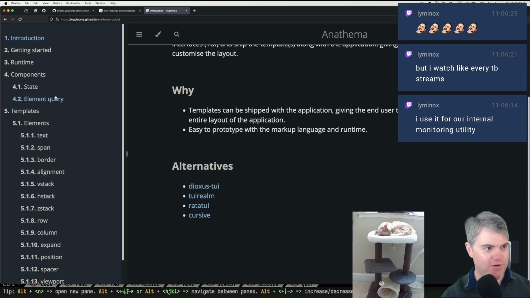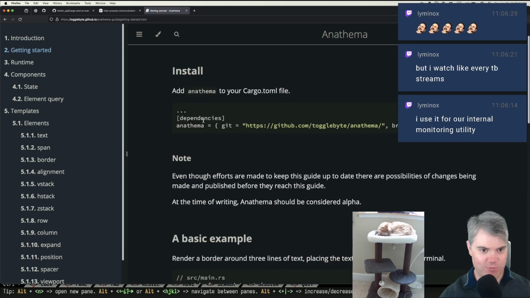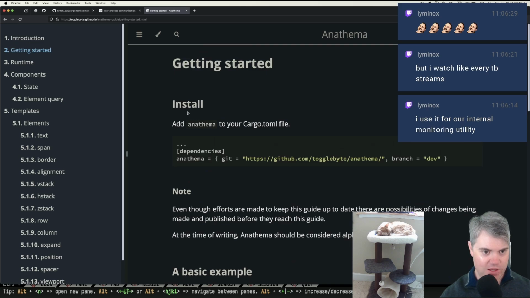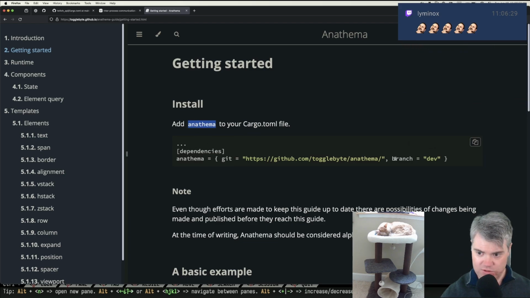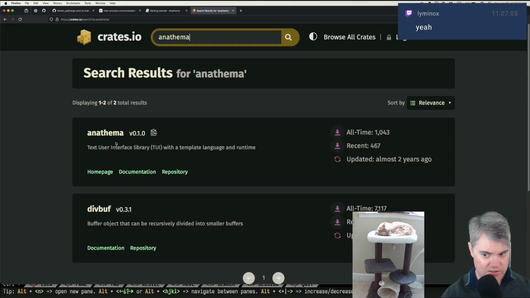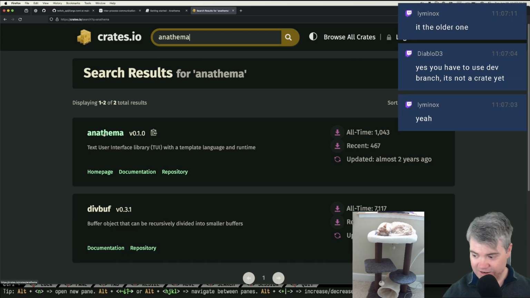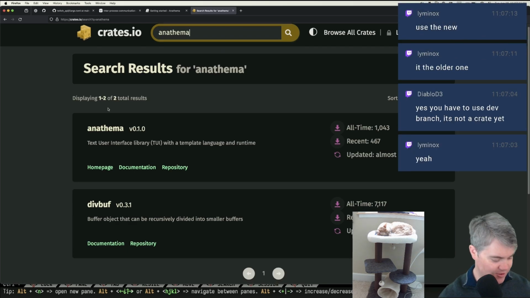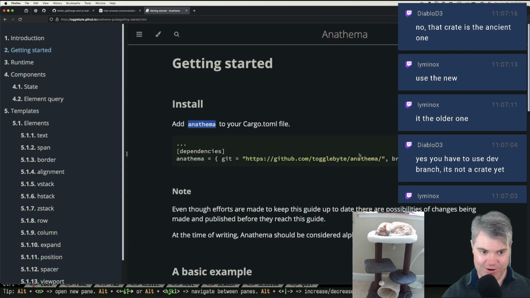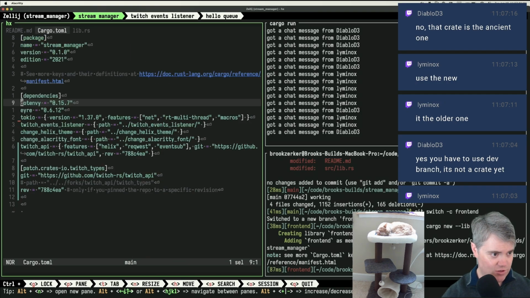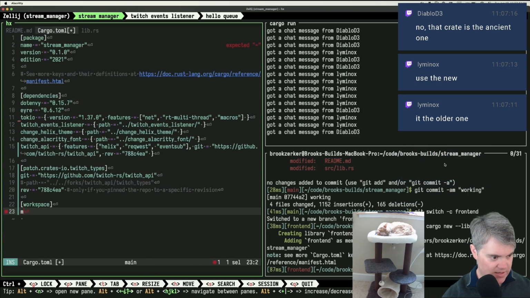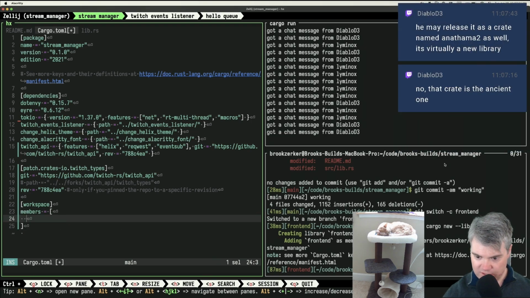We're not going to use anything else. We don't care about anybody else. We only care about Anathema with Togglebit, right? Okay, so install. Add Anathema to your cargo file. So is Anathema not deployed? Do I have to use the dev branch one? I mean, it's here, so this should be fine, right? I mean, I'm looking at a crate. Oh, that's the older one. Okay, so don't use this one. Got it. All right, so in that case, go ahead and grab you. And we want to go into, oh, but before I do this, we have to workspace this. So workspace, members, and what did we call this?